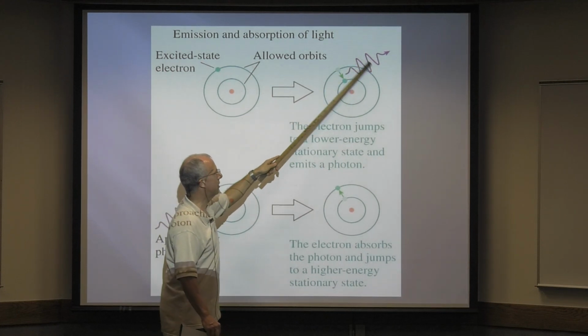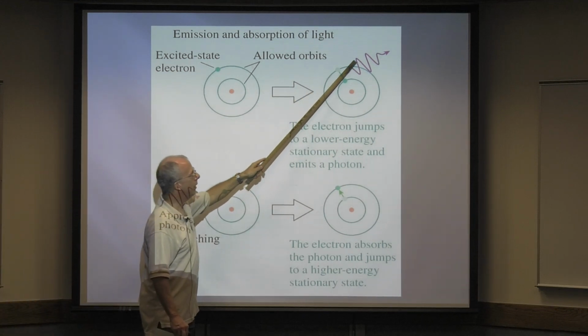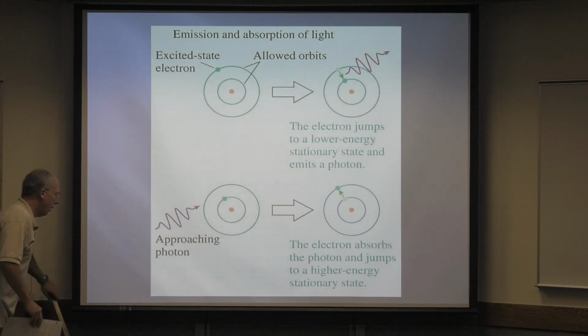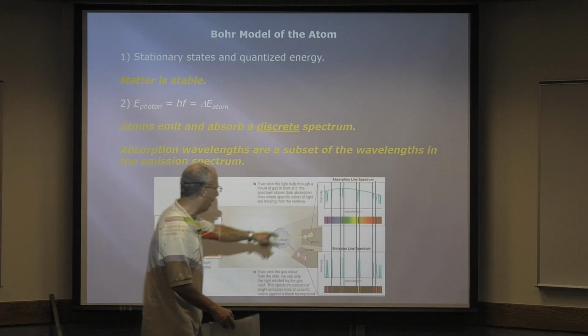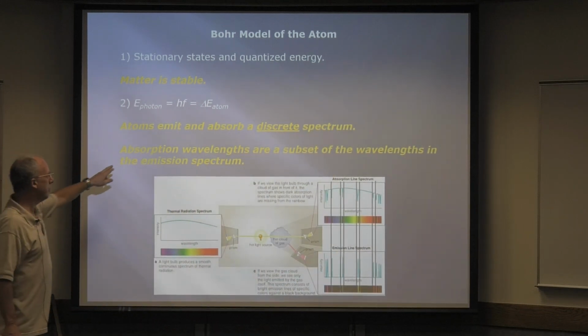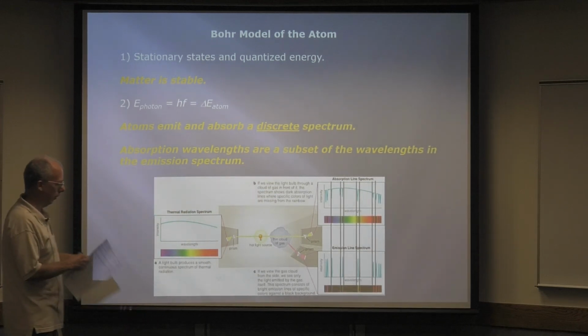So the emitted photon has the same energy as the absorbed photon. Well, golly, where have we seen that before? Right there. So the absorption wavelengths are a subset of the wavelengths in the emission spectrum.